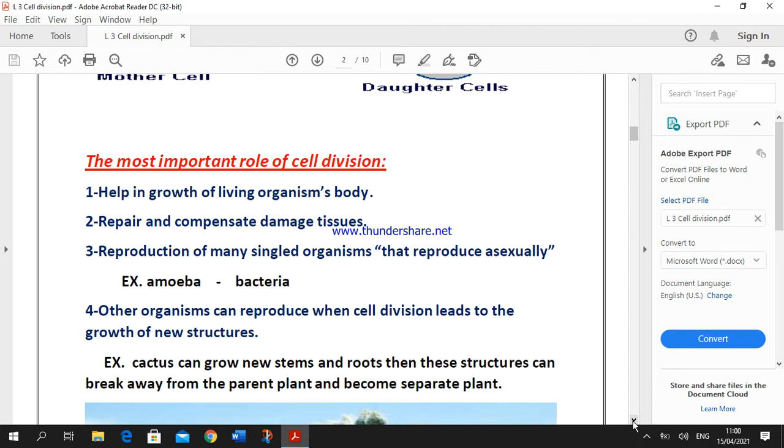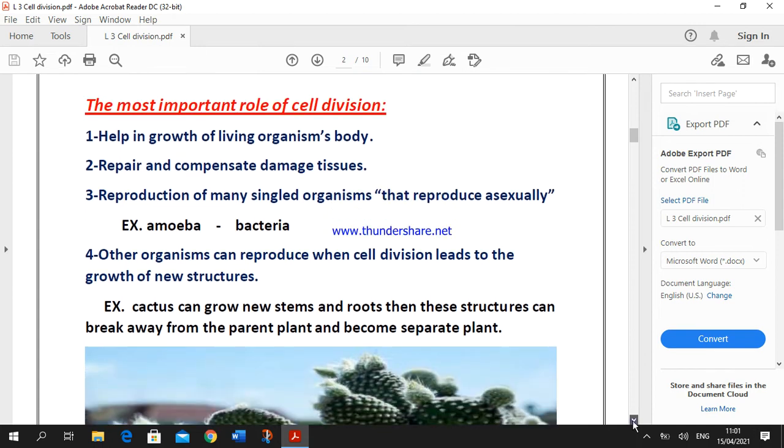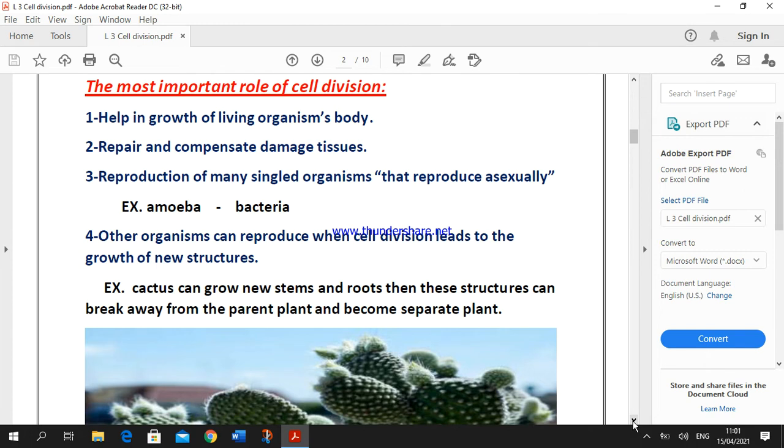Number 3, cell division is used by single-celled organisms that reproduce asexually to make reproduction, like amoeba and bacteria, where amoeba and bacteria are unicellular living organisms, okay, that can reproduce asexually because they don't have special organs to make a normal reproduction, okay? So, single-celled organisms use cell division to make reproduction.